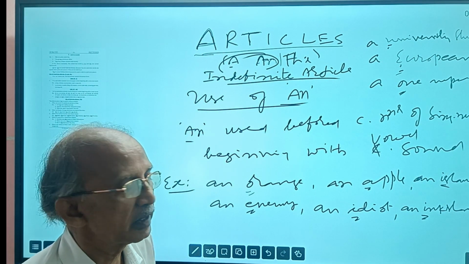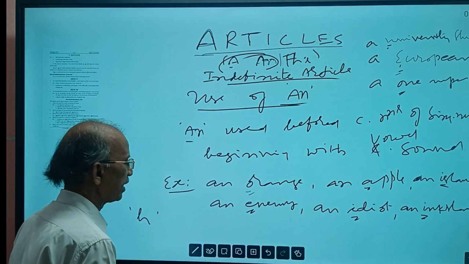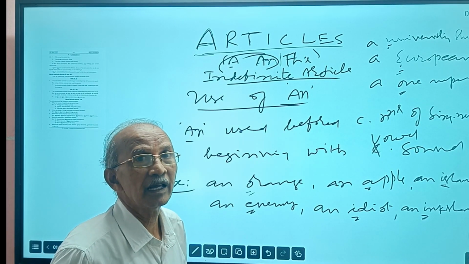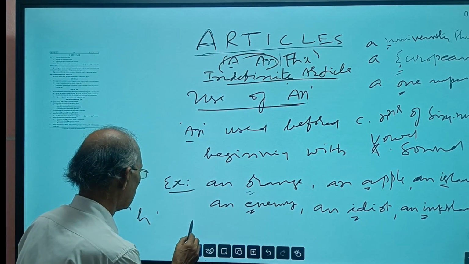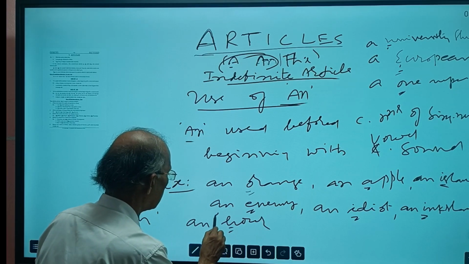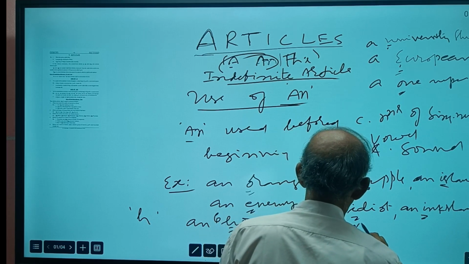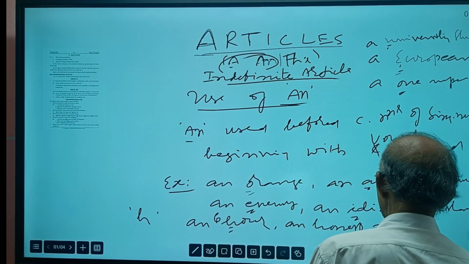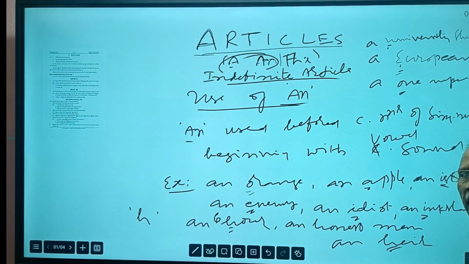But here, the consonant H becomes silent and gives a vowel sound. Like this: an hour, not a hour, an hour. An honest man, an honorable man. An heir, H-E-I-R, heir.